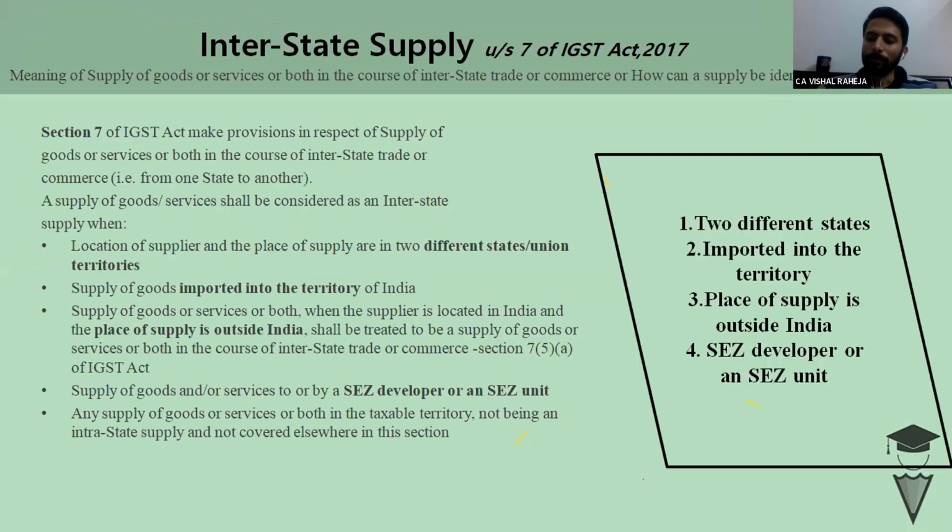So moving further, let us understand what Section 7 says. Section 7 provides how a supply would be treated as interstate supply. To find out whether our supply will be interstate or not, we have to check two things. The first thing would be the location of supplier. The second would be place of supply. If both are in different states, so simple rule, it would be interstate supply.